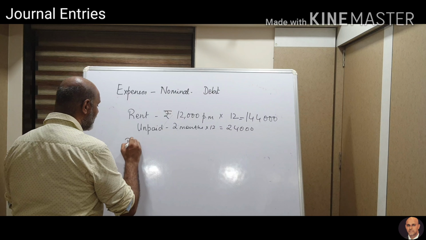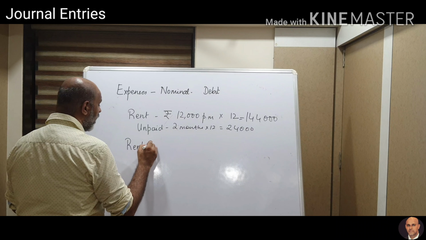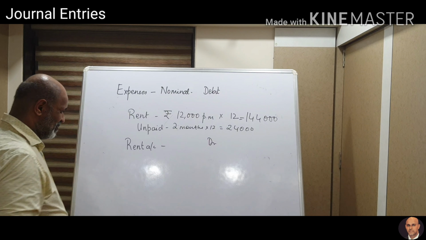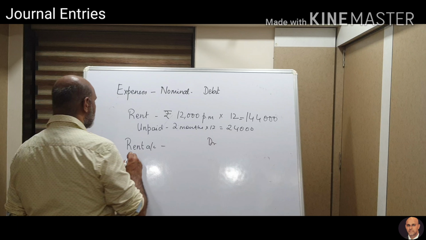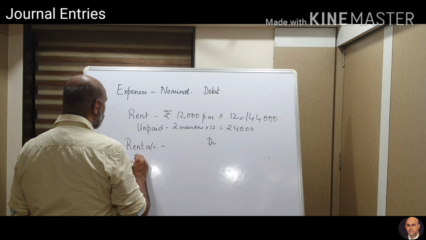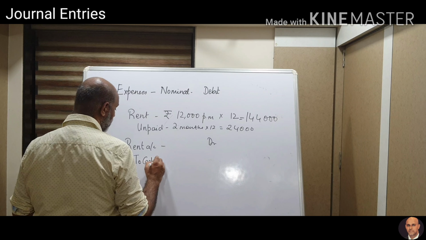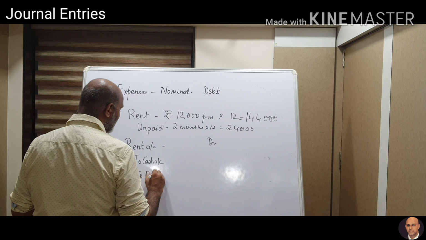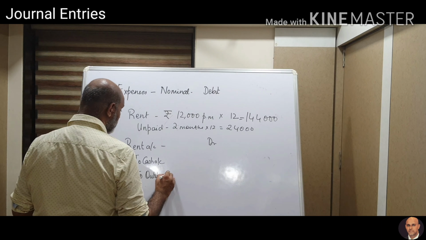Okay. So when I write the entry, it is rent account debit to cash, to outstanding rent.